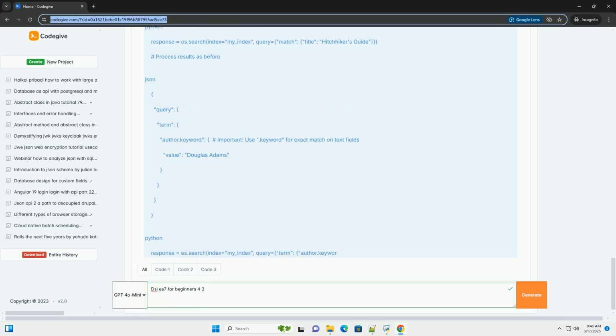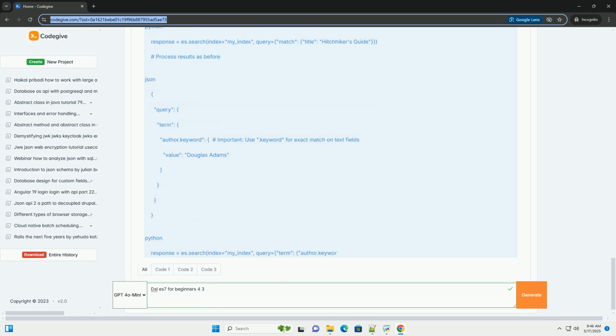7. Mapping, defining your data structure. Explicit mappings versus dynamic mappings. Data types: text, keyword, numeric, date, boolean, geo. Analyzers, tokenization and filtering.